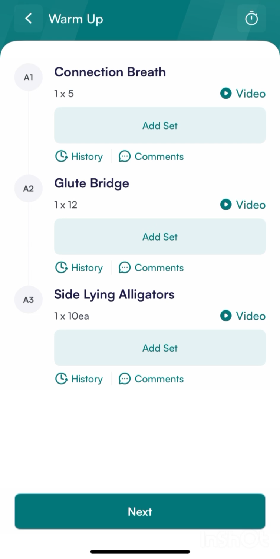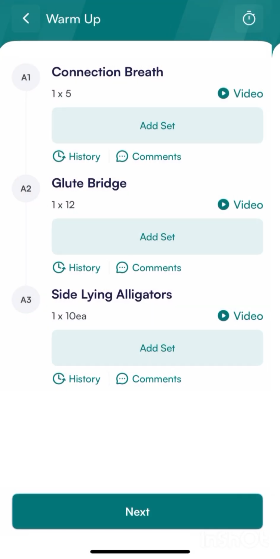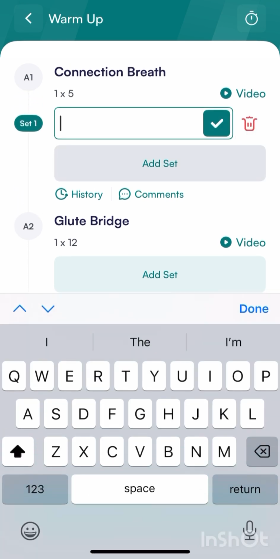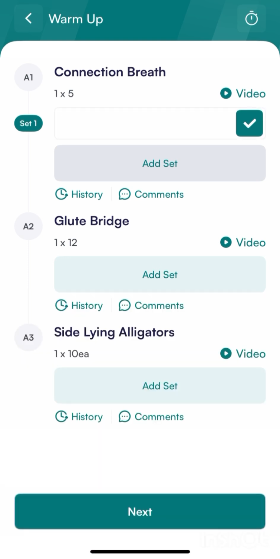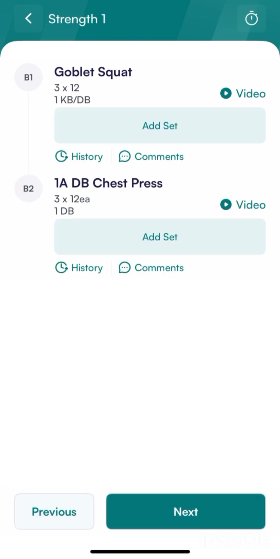You'll notice for every exercise you have the set and the reps, and a video button you can click to see a video demonstration of the exercise. You can add sets, so you can tell me how many reps you did per set. If it's something that involves weight or resistance, you can write that down. It will also keep track of that, so the next time you go to do this workout, you can look back at the history button and see exactly what you did for weight. Once you get through each of the warm-up exercises, hit next.